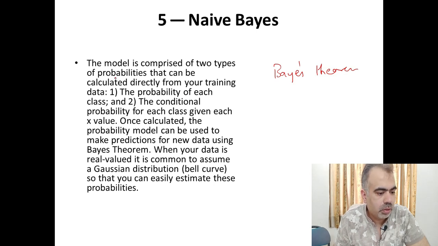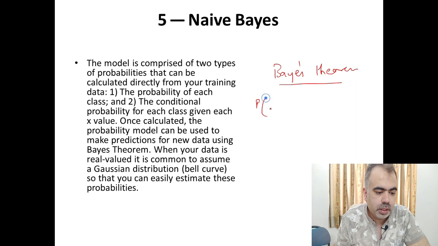The model is comprised of two types of probabilities that can be calculated directly from your training data. Number one is the probability of each class. Number two is the conditional probability for each class given each x value. Once calculated, the probability model can be used to make predictions for new data using Bayes theorem. I will explain Bayes theorem a little bit later if you don't know it. When your data is real valued, it is common to assume a Gaussian distribution, a bell curve, so that you can easily estimate these probabilities.